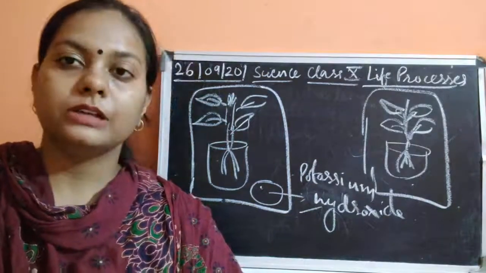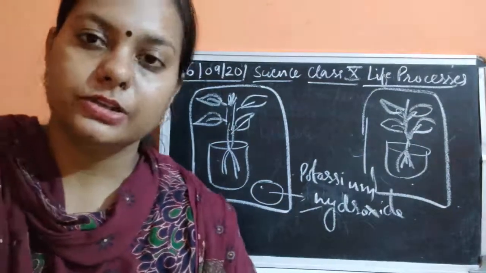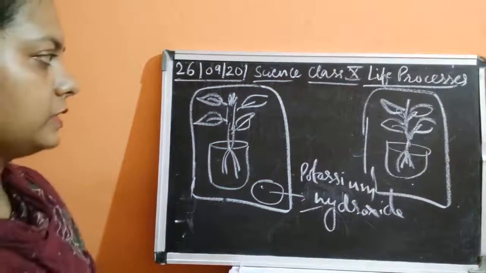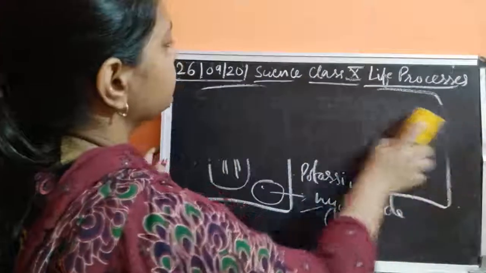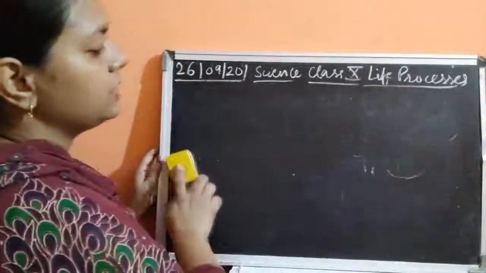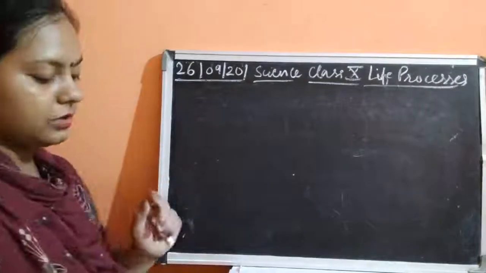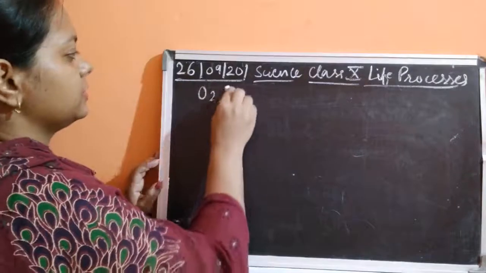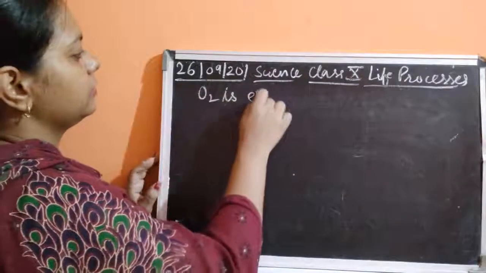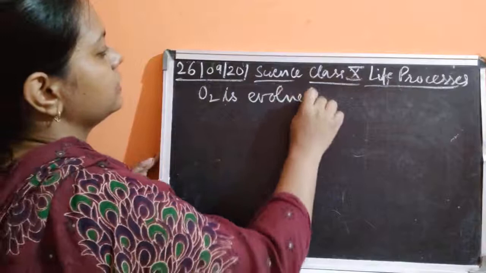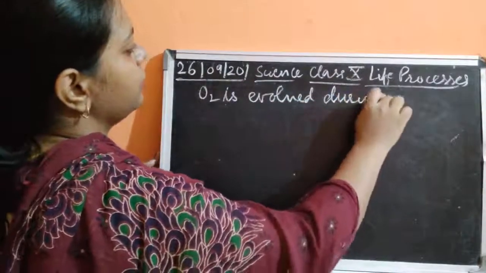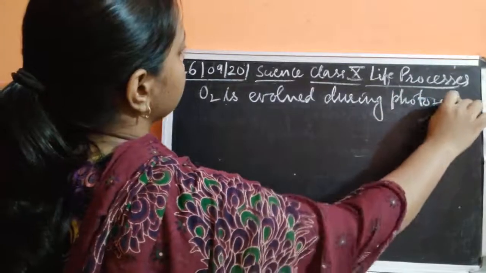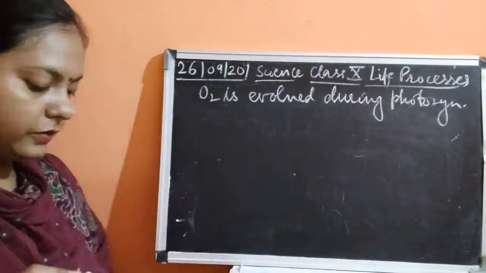Now we have to study another experiment, that oxygen is necessary. So we are studying the conditions which are responsible for photosynthesis. The next condition which we need to study is that oxygen is also evolved during photosynthesis. How is this being evolved during photosynthesis?